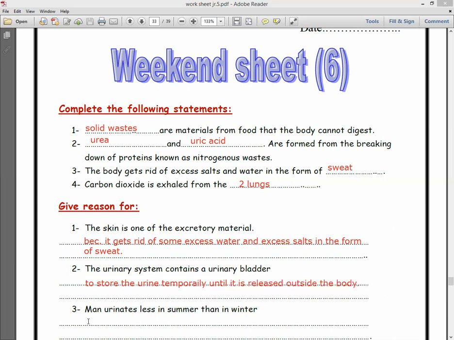Number 3. Man urinates less in summer than in winter. Why? Because secreting sweat increases in summer due to the high temperature.